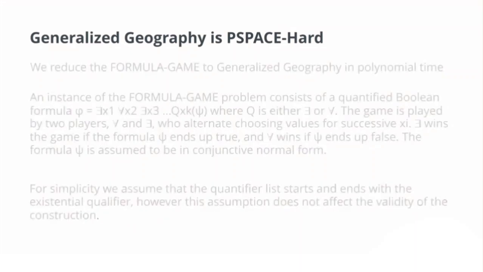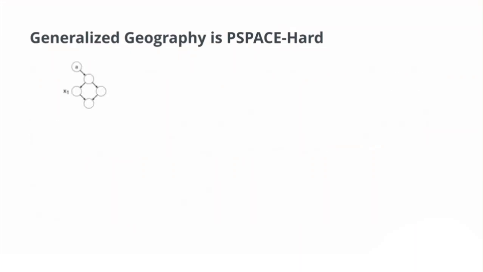We attempt the construction as follows. For each variable in the formula, we create a diamond structure. An arbitrary starting node is connected to the first variable. For each variable, we specify one node to indicate that the variable is false and the other to indicate that it is true. Each diamond structure is connected to the one for the next variable. This part of our graph will represent the assignments to the Boolean formula.